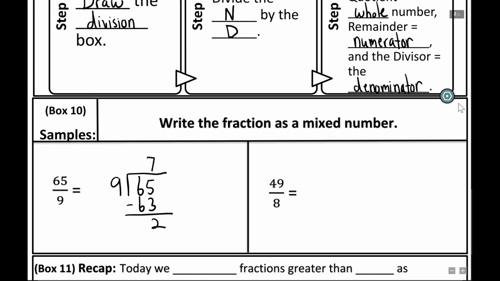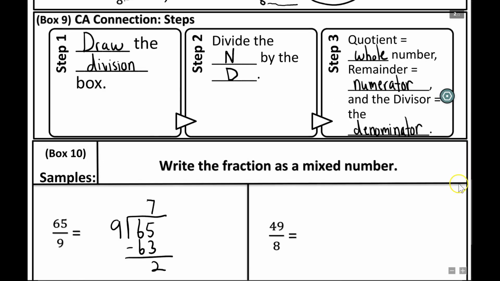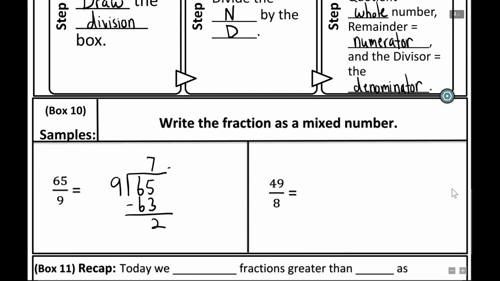So now, remember, step 3. It says our quotient is our whole number. So I'm going to just write it out like this. 7 is our quotient. That's going to be our whole number. The remainder is our numerator. So I do have 2 as our remainder. And the divisor is our denominator. So I should have 2 ninths. So altogether, that is 7 and 2 ninths. If you were able to do that, great job. Awesome. Going into the next problem, 49 eighths.